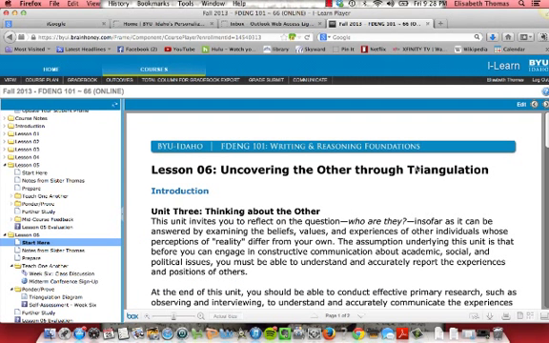I hope we're all ready to uncover the other through triangulation. This week is a continuation of the unit where we are thinking about the other. You are going to take what you learned from your interviews last week and posted from your notes and now apply it to a rough draft of a profile of this person.